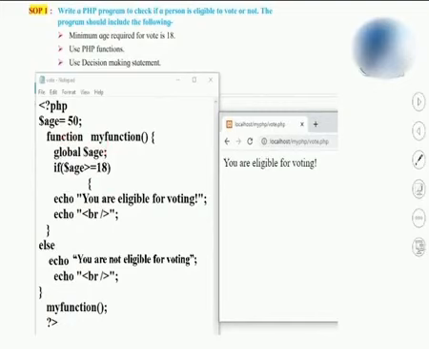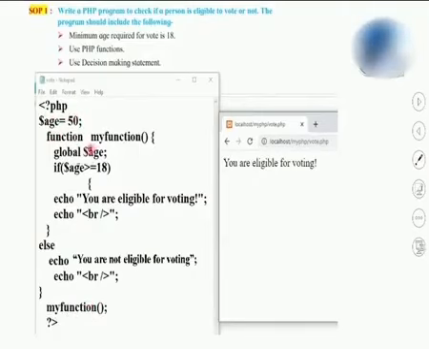Over here, I am using a function for checking whether the person's age is above 18 or not. Observe, I wrote the name of the function as my function and I am calling it just by writing the name of the function. Here the function will be called, it will come over here. Age variable will have value 50 initialized.